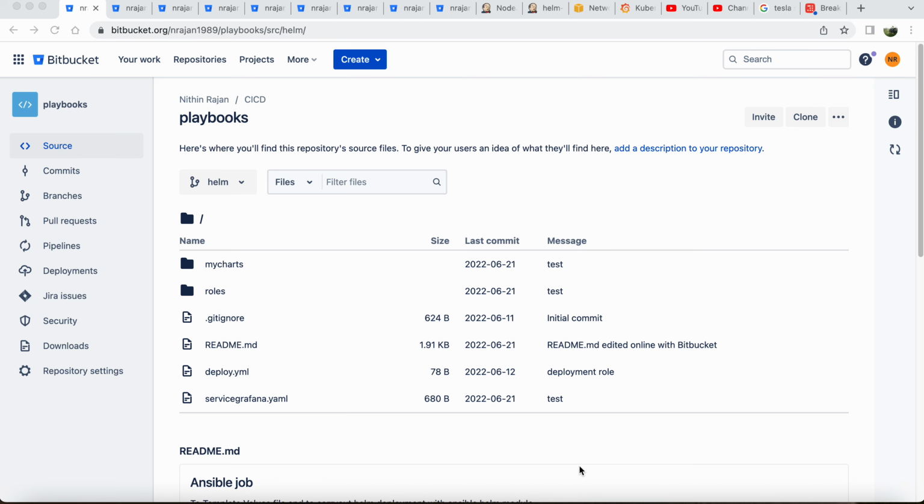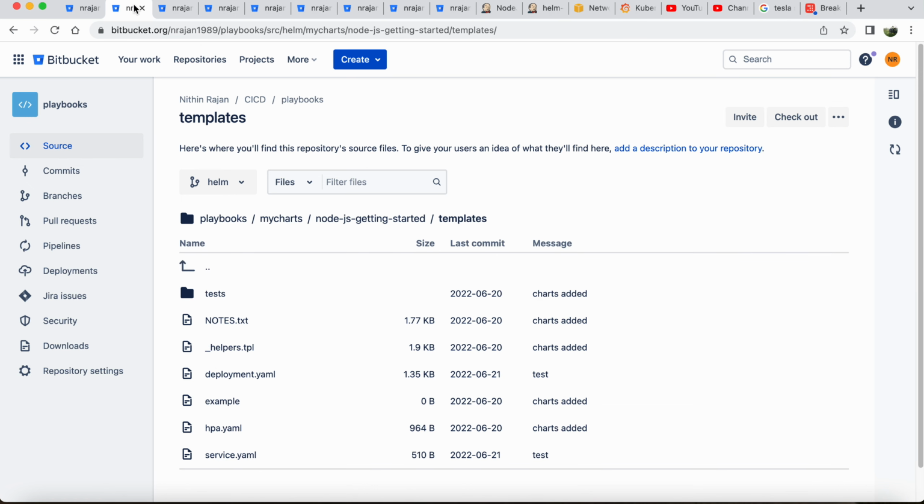In the repository, I have kept the roles along with my charts. Let's see the charts and the roles directory. Under the charts directory, I have a chart with templated deploy.yaml, service.yaml, and hpa.yaml files to deploy my sample application.